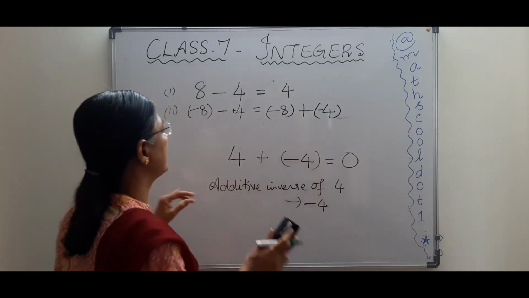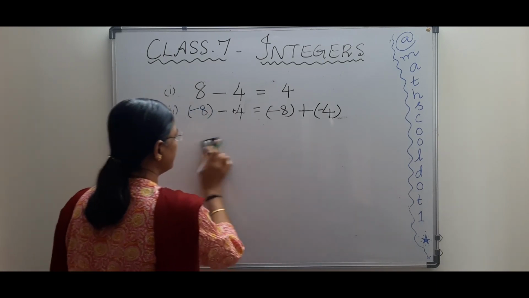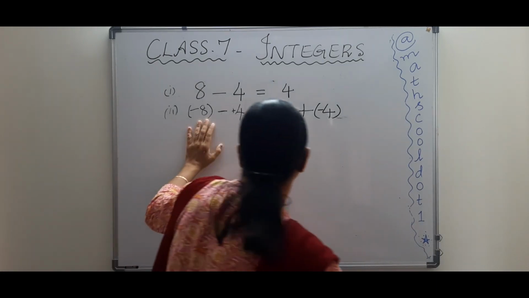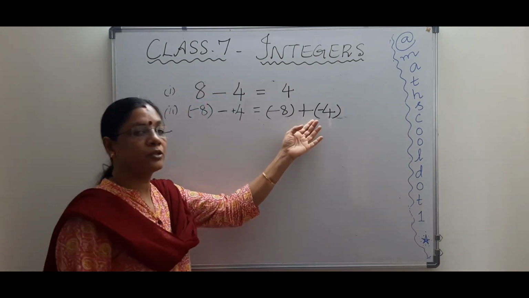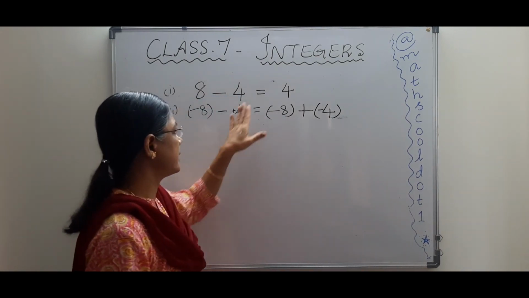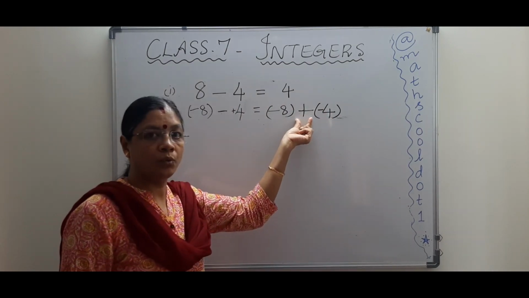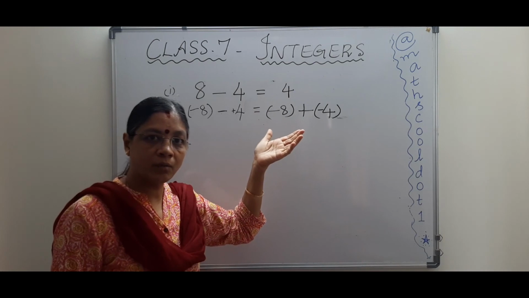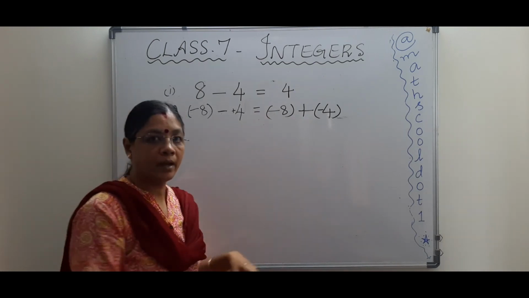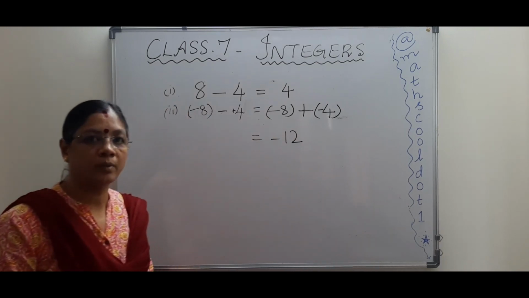So that is what we have done here. See, in subtraction, keep the first number as it is. Change the subtraction to addition and change the second number to its additive inverse. Now what do we have? See, the addition rule we know. When there are two of the same sign, what do we do in addition? We just need to add, right? So add and put the same sign. So minus 12 is your answer.